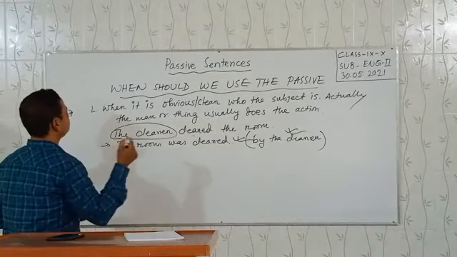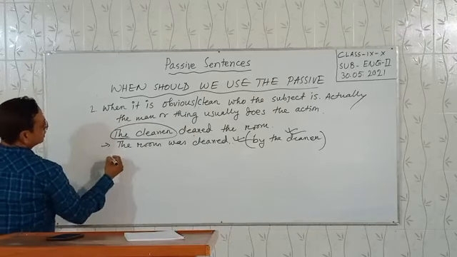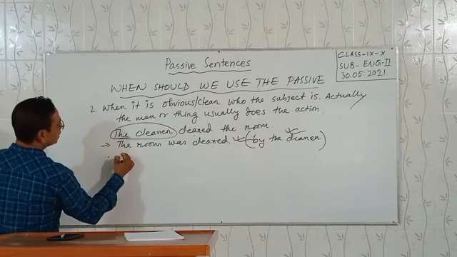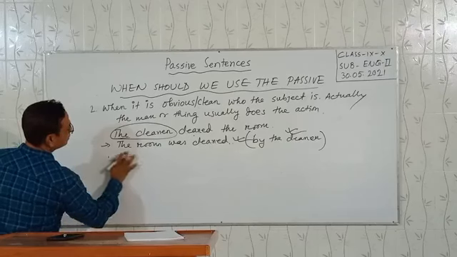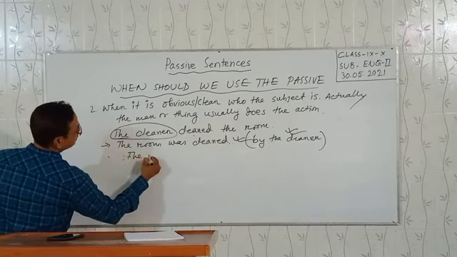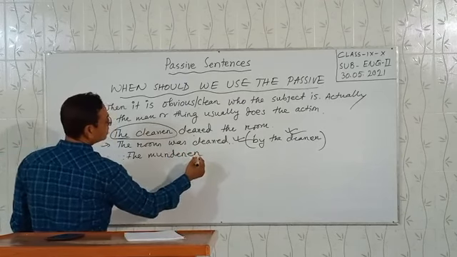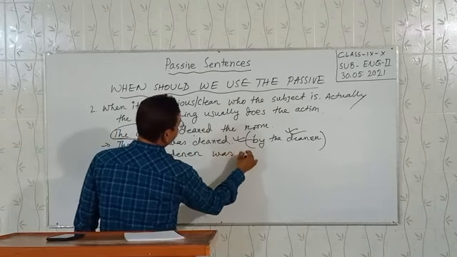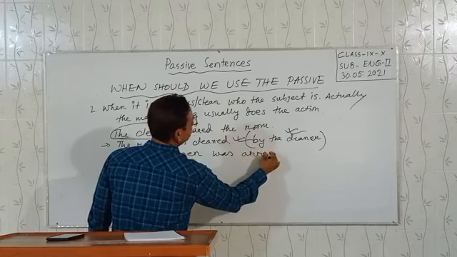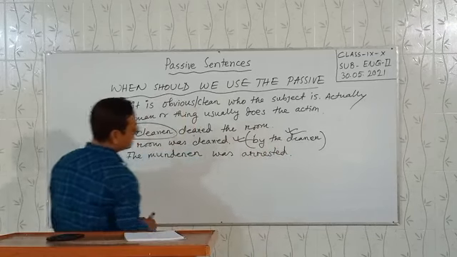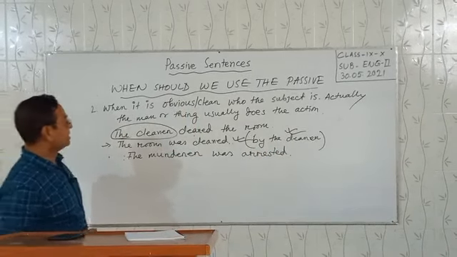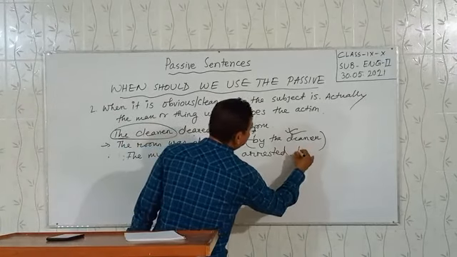Another example, just look at the board. The murderer was arrested. This is the passive sentence. The murderer was arrested by the police.